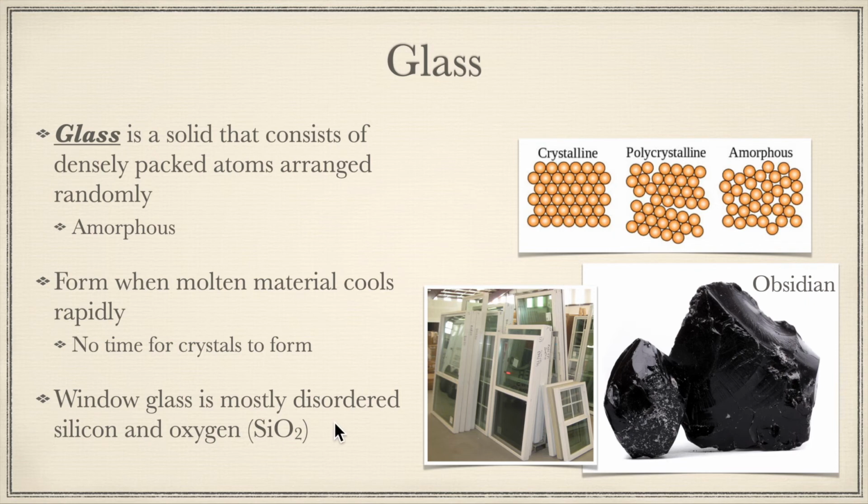Window glass is mostly disordered silicon and oxygen. So it's silicon dioxide, which happens to be the same elements that make up sand. So Minecraft kind of got this right in that you take sand and you melt it and you can make glass. Now, some glass is more complex than that. There's a whole bunch of different types of glass, but the most basic formula for glass is sand, so silicon dioxide.